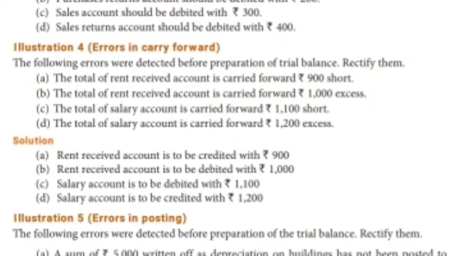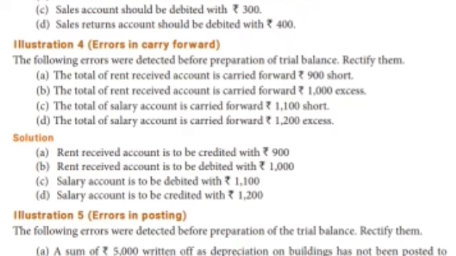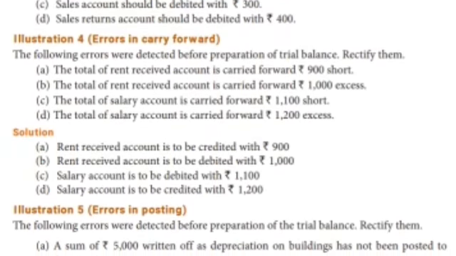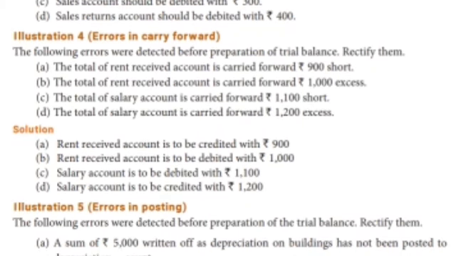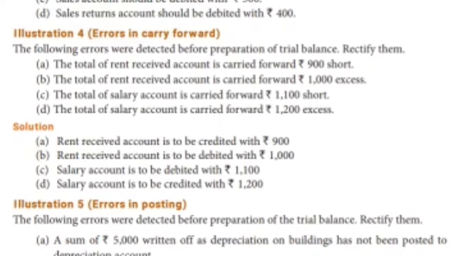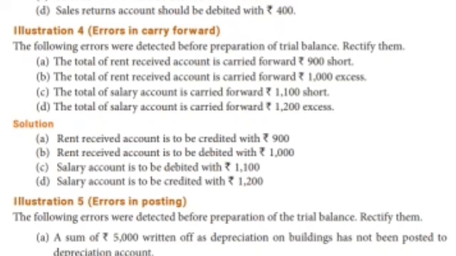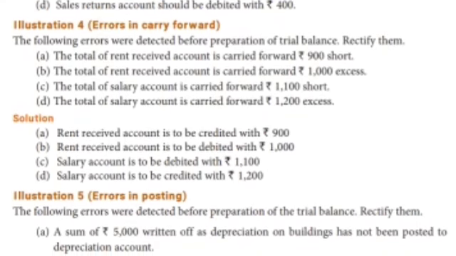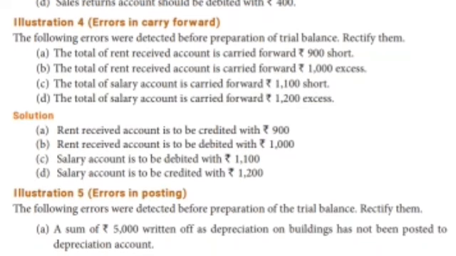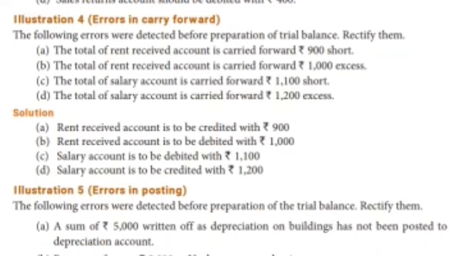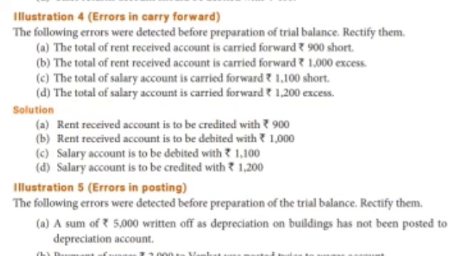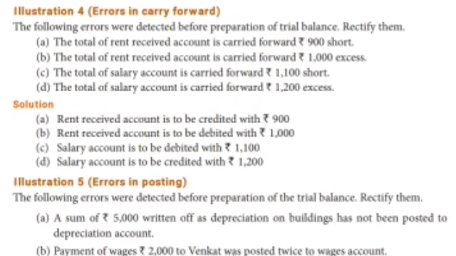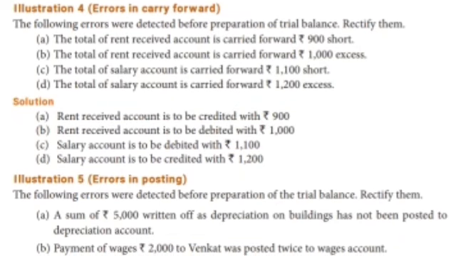The following errors were detected before the preparation of the trial balance. A sum of 5000 written off as depreciation on the buildings has not been posted to depreciation account. So depreciation account should be debited with 5000. Building has been posted. Next one, payment of wages 2000 to Venkat was posted twice to wages account. So wages account should be credited.